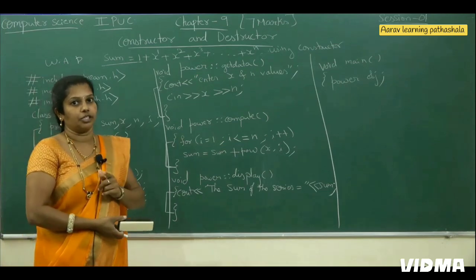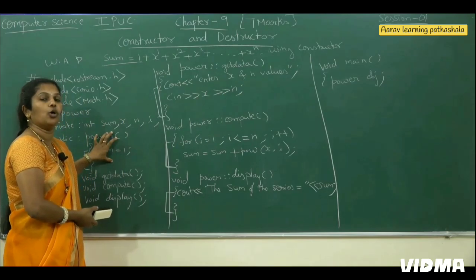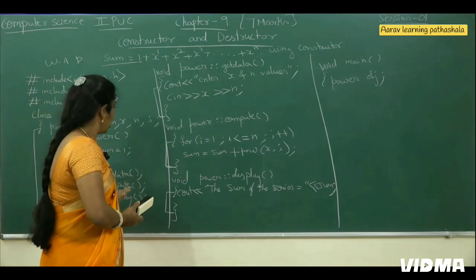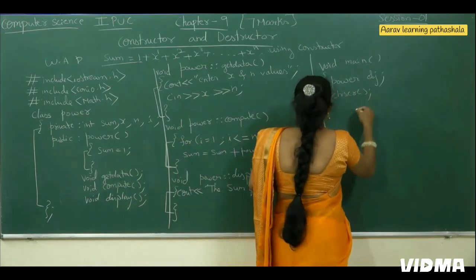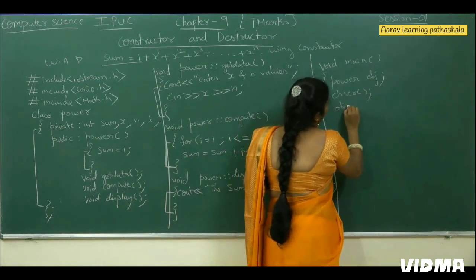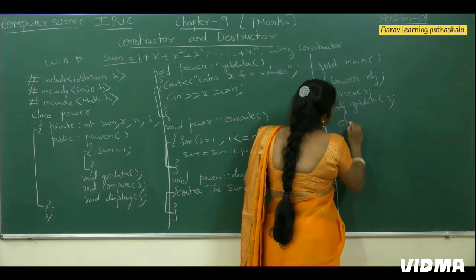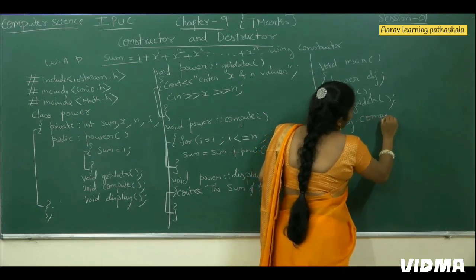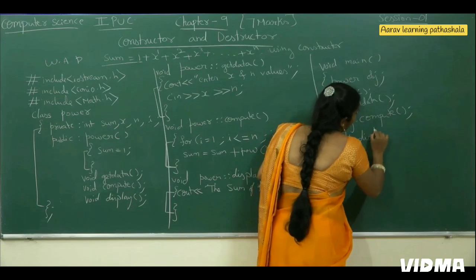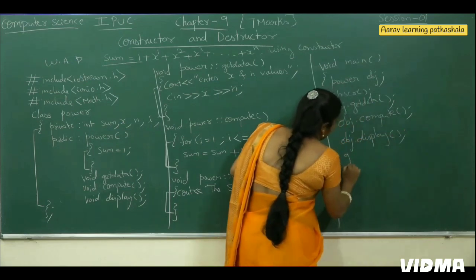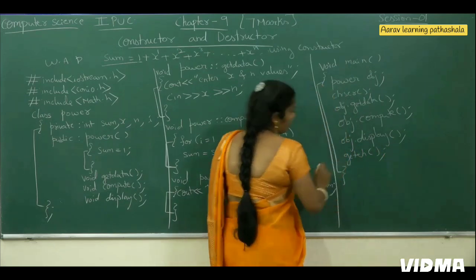While writing the rules of constructor I told you, when we create the object, the constructor function executes automatically by itself. Next call the functions one by one. Clear screen, clrscr. Call the functions: object dot get data function, then object dot compute function, last object dot display function, then getch. Finally close the main program which you opened.